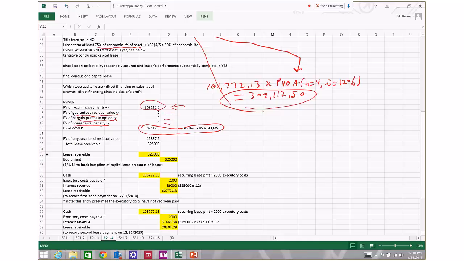Okay, now if you'll recall from our class discussion, in a direct financing lease, as well as in a sales type lease, the lease receivable is debited in the accounting records of the lessor in an amount equal to the present value of the minimum lease payments plus the present value of unguaranteed residual value.